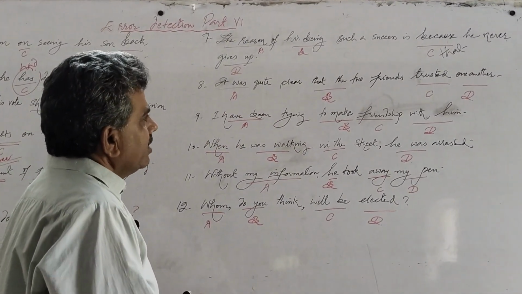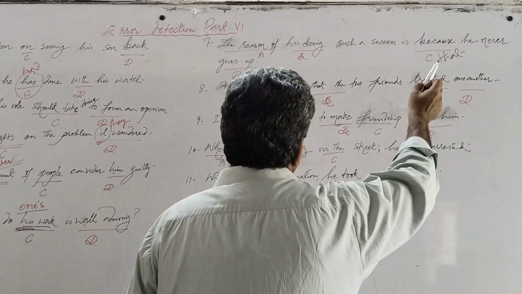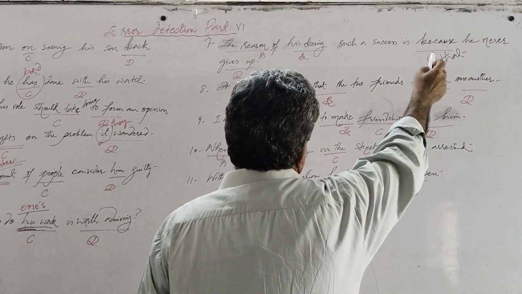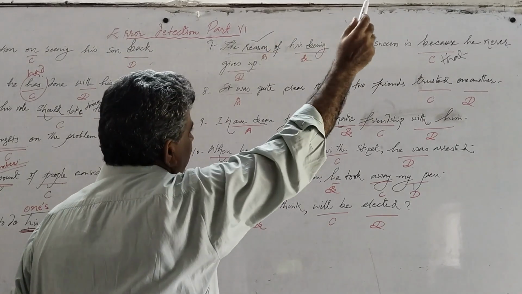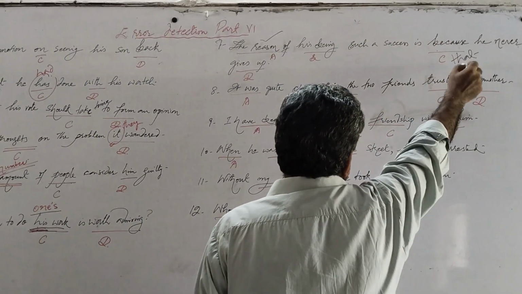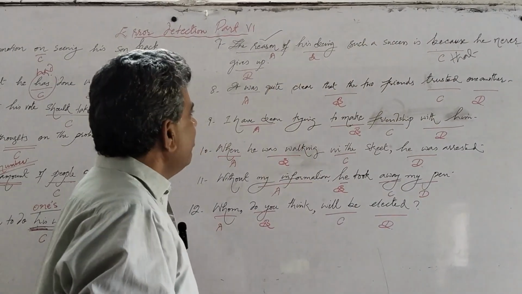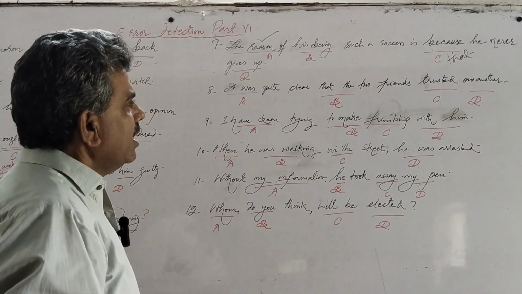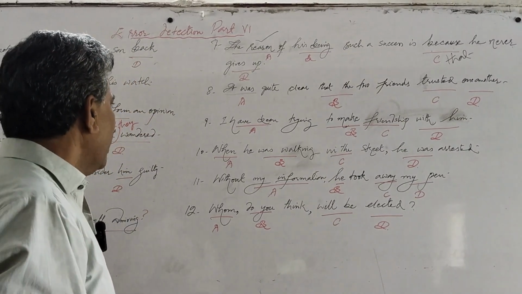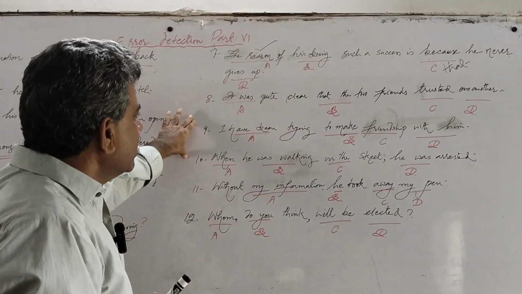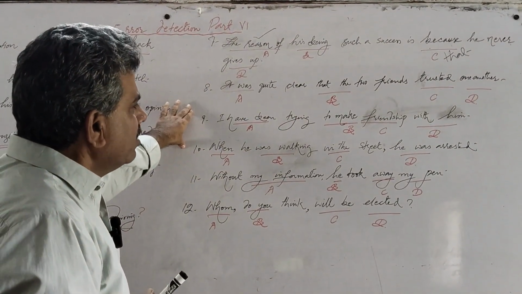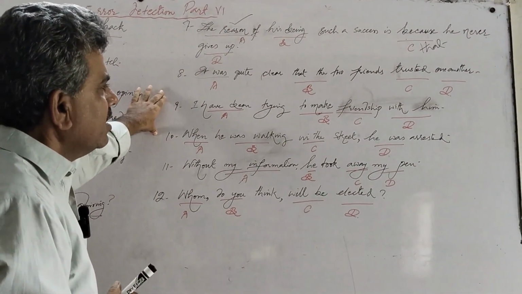So we have error at option C, because here is the word because and we have already the word reason here. So we should replace because with that. The reason of his being such a success is that he never gives up. Now we have 8th sentence. It was quite clear that the two friends trusted one another.